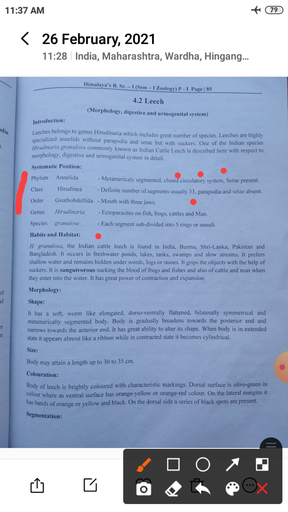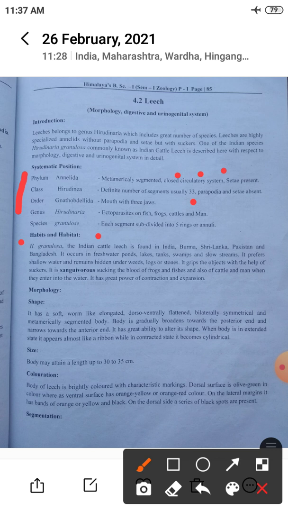Then next, habits and habitat of leech. Hirudinaria granulosa, the Indian cattle leech, is found in India, Burma, Sri Lanka, Pakistan and Bangladesh. It occurs in freshwater ponds, lakes, tanks, swamps and slow streams.